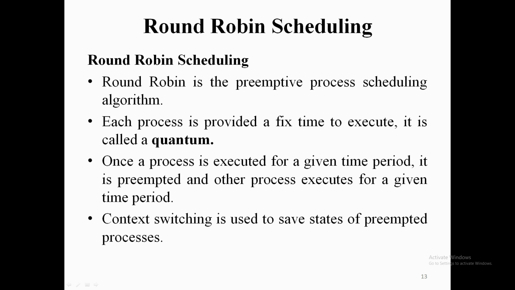But during context switching, saving the state of each and every process which is preempted from the processor is of utmost importance, because after a particular amount of time, that preempted process must be taken from the ready queue and allocated to the processor again. So every state of the process should be maintained properly by the PCB during every context switch. This has to be tracked properly in round robin scheduling.